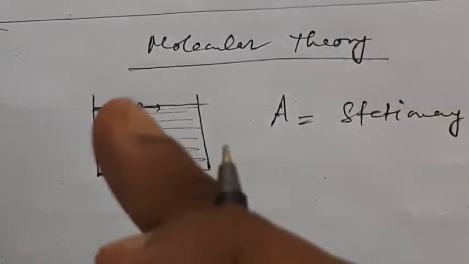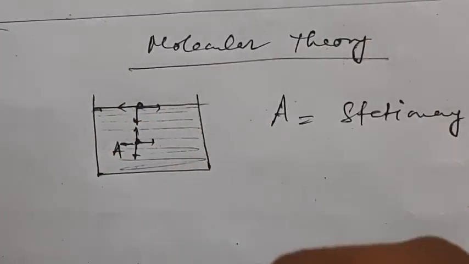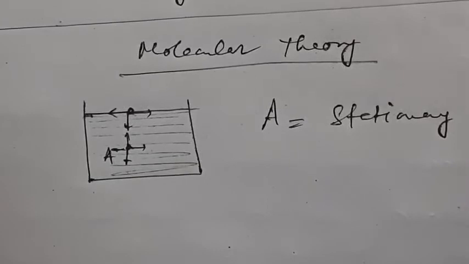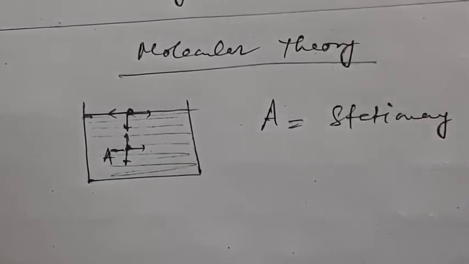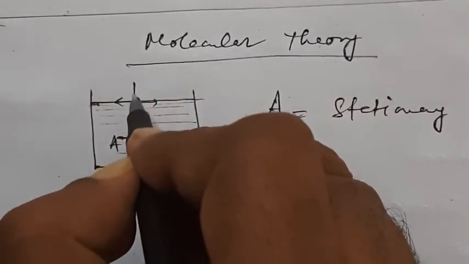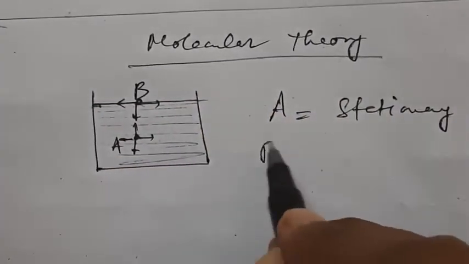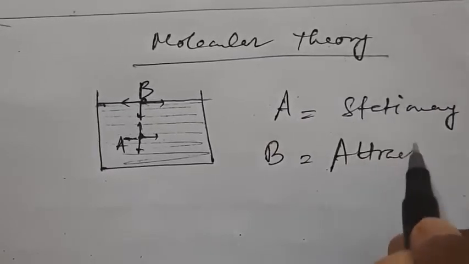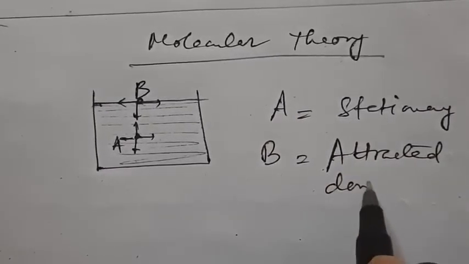So this molecule will try to move downwards. As a result, the surface molecules tend to dip inside the liquid and the area of the free surface tends to contract. This property of the liquid is referred to as surface tension. If you take this molecule to be B, it is attracted downwards.